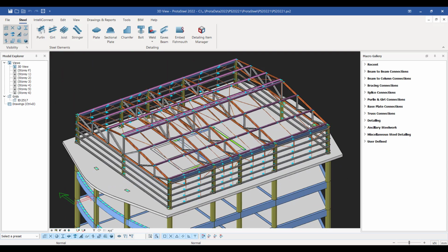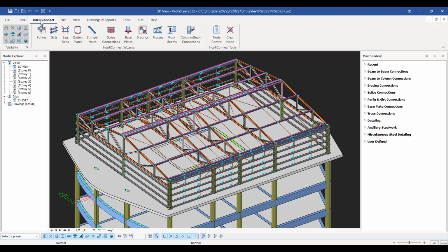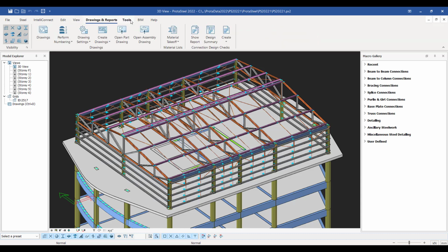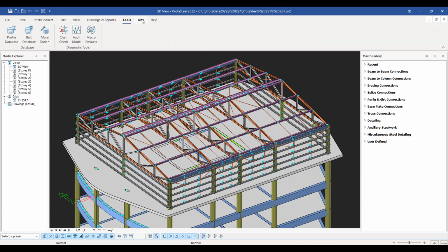Now the first thing you'll notice is that there's a brand new interface here. We've completely redeveloped this whole interface to align us with the way in which we work with ProtoStructure. So along the top here, you'll see that there's different tabs. You've got the general steel elements, IntelliConnect, Edit, View, Drawings, Reports, other tools that you can use, as well as BIM. So it's laid out logically in how you'd use it.